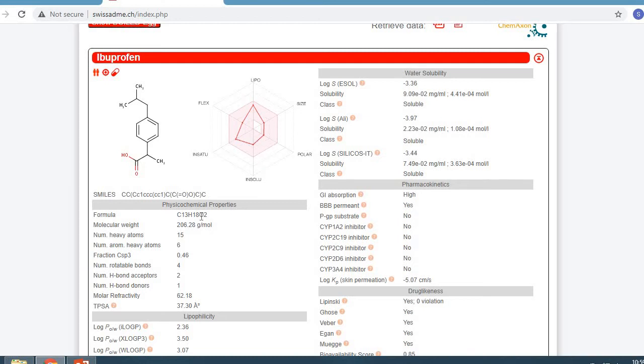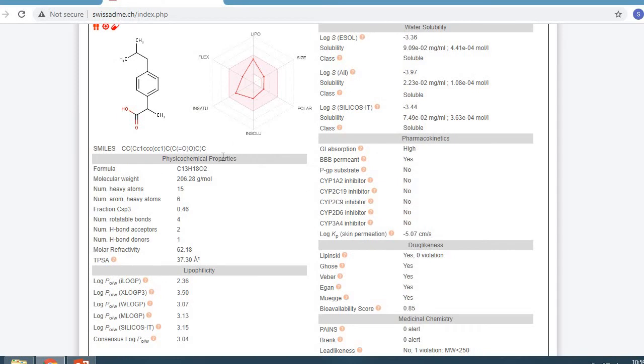Now what are the other properties? Here is the SMILES notation for ibuprofen. Then the physico-chemical properties, the lipophilicity, water solubility, pharmacokinetics, drug likeness and the medicinal chemistry properties. So one by one we can discuss all the physico-chemical properties: the formula of ibuprofen, the molecular weight, the number of heavy atoms. The number of heavy atoms is 15, the heavy atoms in the ibuprofen structure.